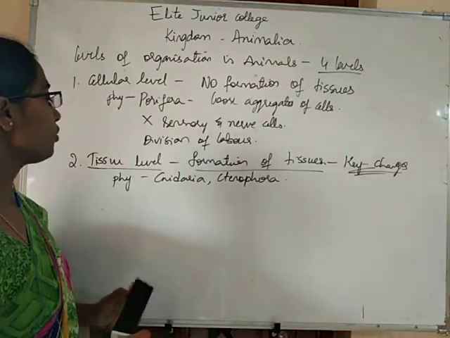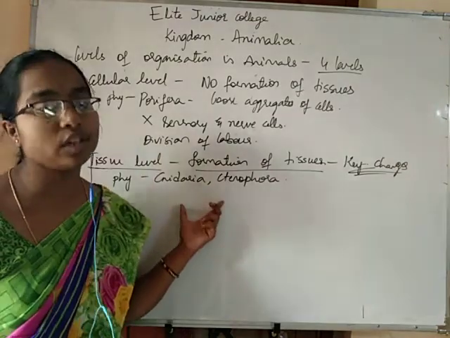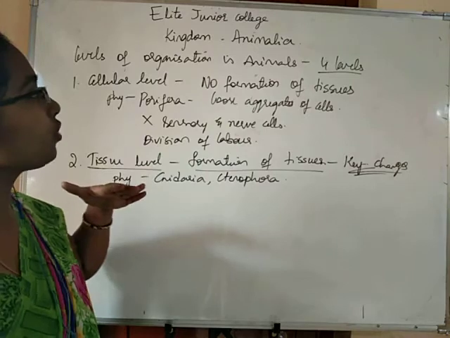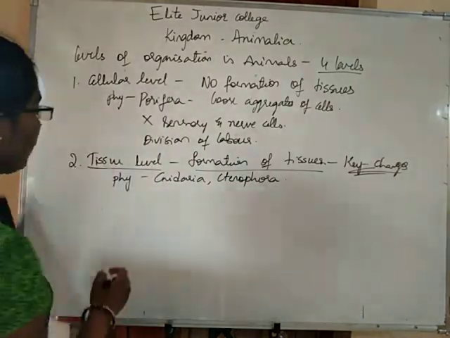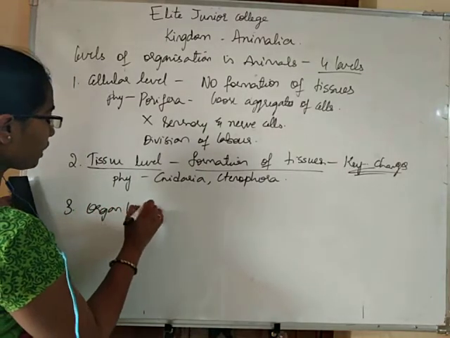So tissue level of organization is found in phylum Cnidaria and phylum Ctenophora of kingdom Animalia, and it is a higher level of organization than the cellular level of organization. Now let us see the third level of organization, organ level of organization.